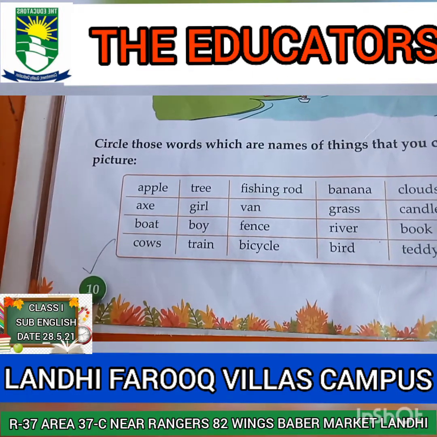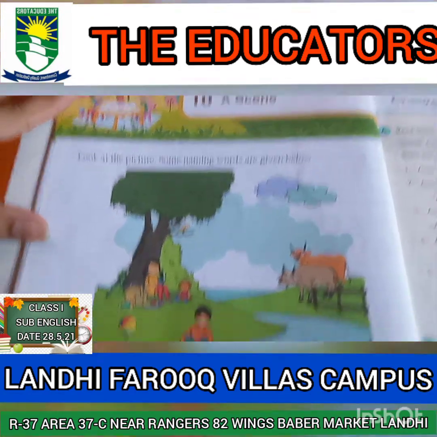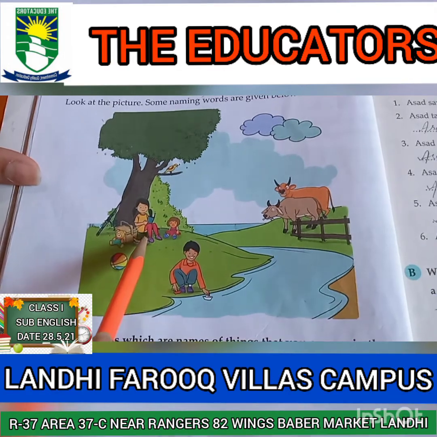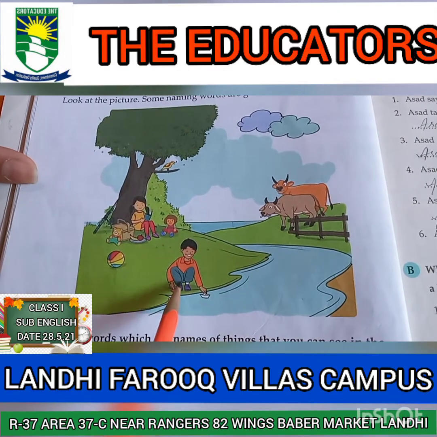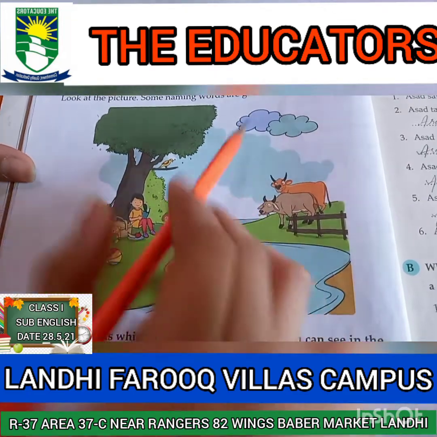Okay, now come to page number 10. A scene. Look at this picture. How many things can you see in the picture? There are a lot of things. There is a girl who is reading a book. There is a boy who has a paper boat in his hand. There are two cows. There are clouds.